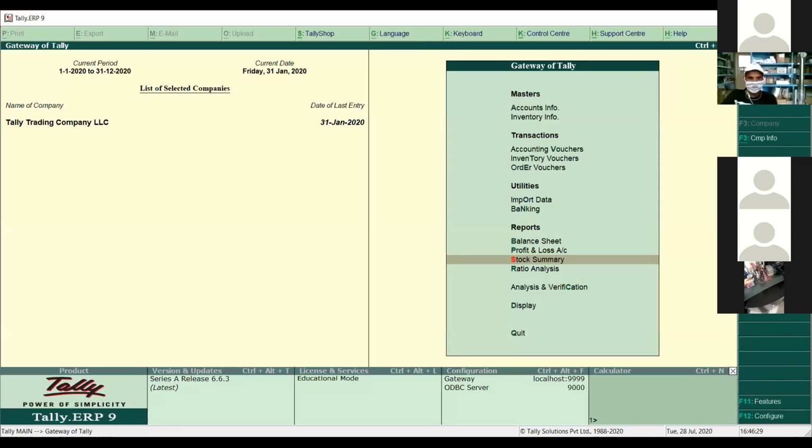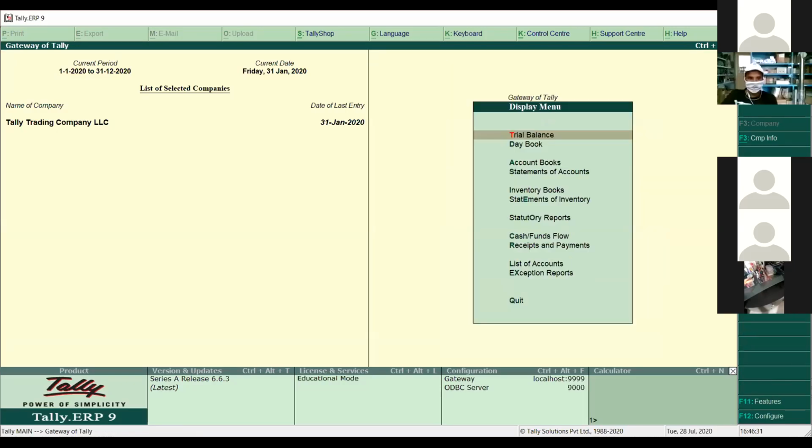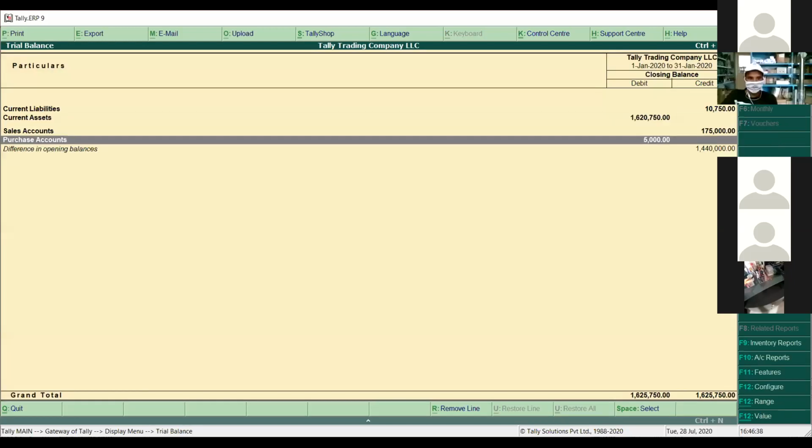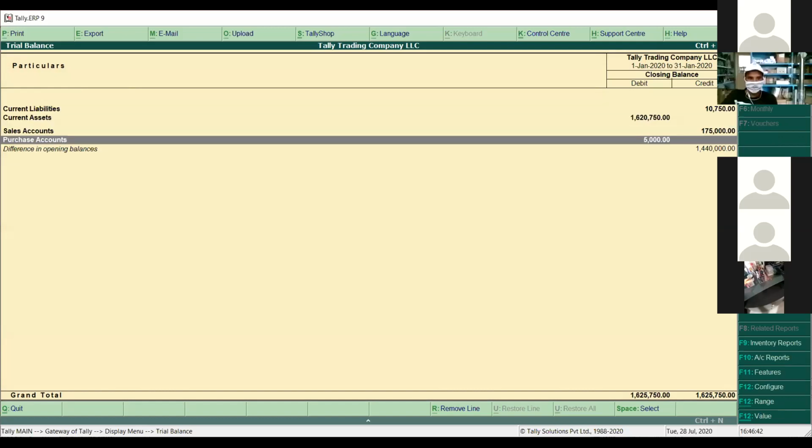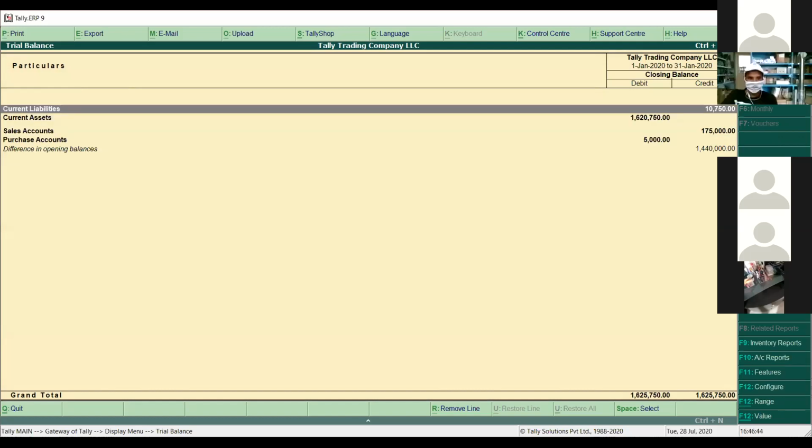Okay. So next, if we go to our display menu, we have a number of reports coming here as well. We have the trial balance sheet. What is the status of my finance, my accounts in my company? You can check the report here as well. And if you want some report like some ledger, you can simply press F5 from here. You can see the ledger's report.